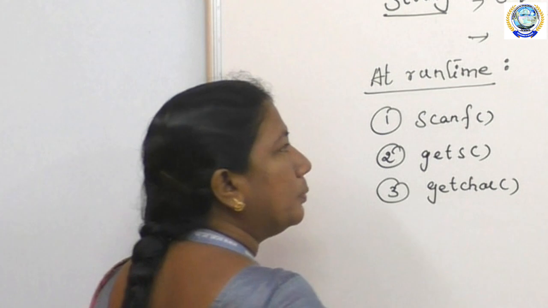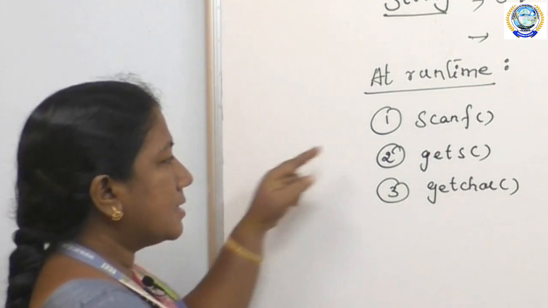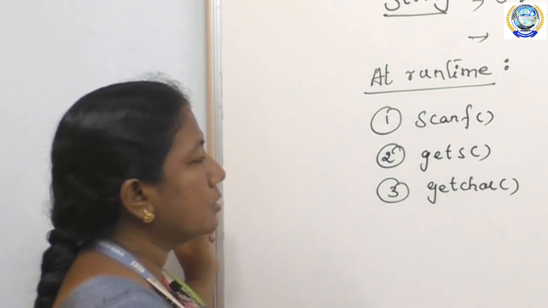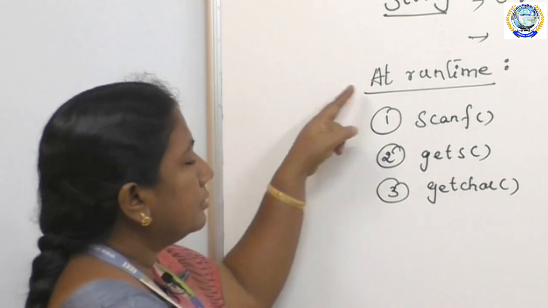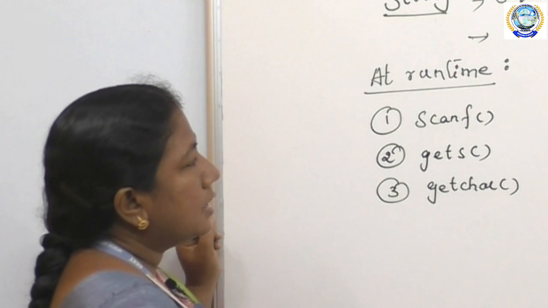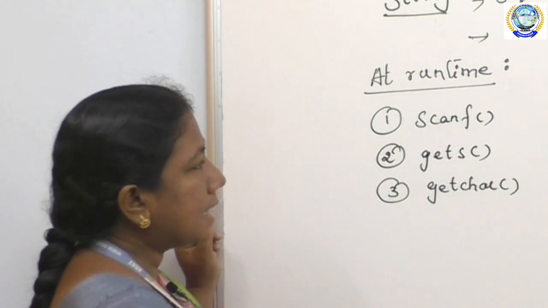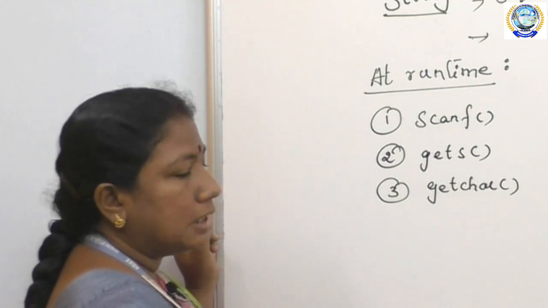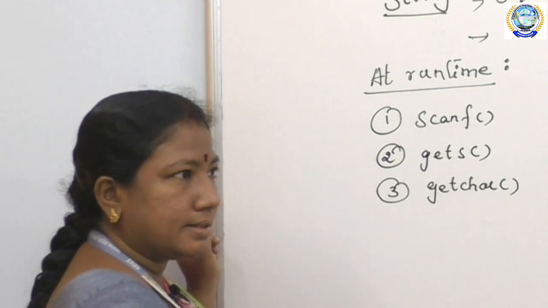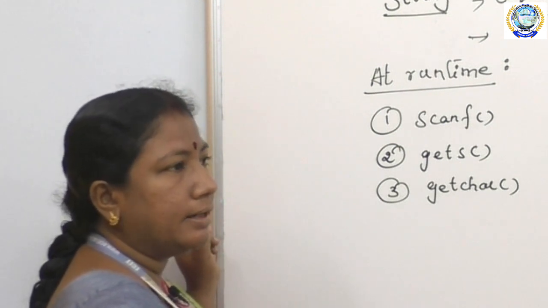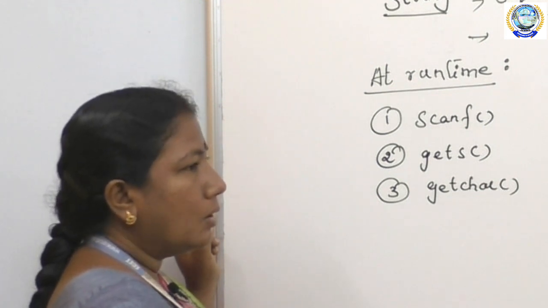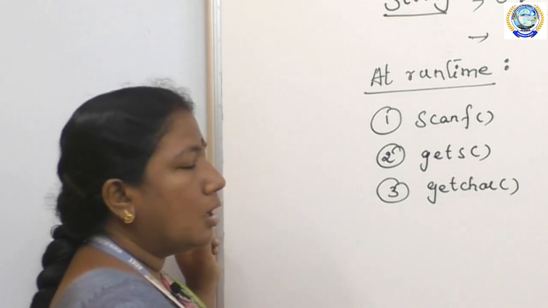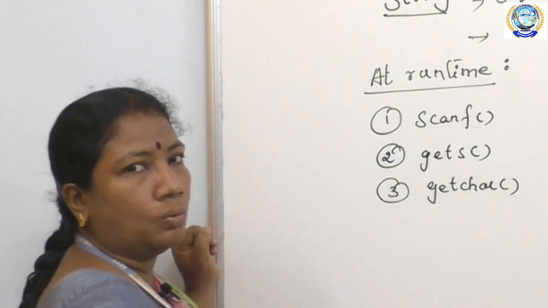These are the functions which are used to read strings at the time of runtime. For example, by using the scanf function, the characters in the string can be read until the new line, the space, or the tab is encountered.